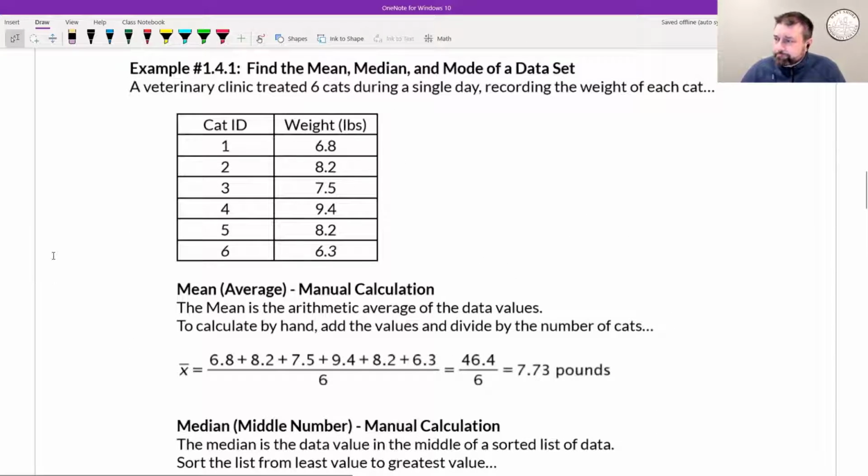Here's an example. I guess we show you how to calculate this by hand. And that's one thing that we're gonna do in this class: we're gonna show you how to do this by hand if you wanted to. And then we'll show you how to use Google Sheets in order to calculate it much more efficiently. So you work at a veterinary clinic and you have 6 cats that come in, and here are the recorded weights. So you record the weight of 6 cats. What is the mean, median, and mode?